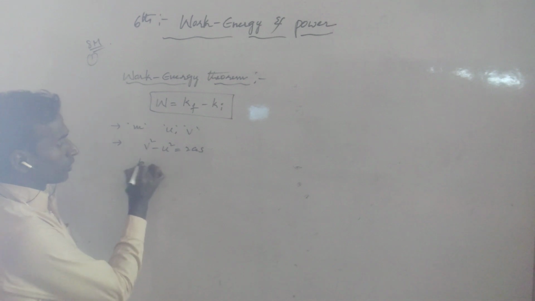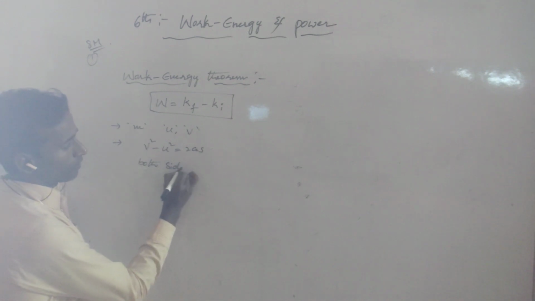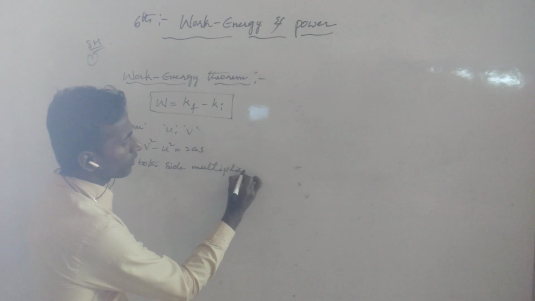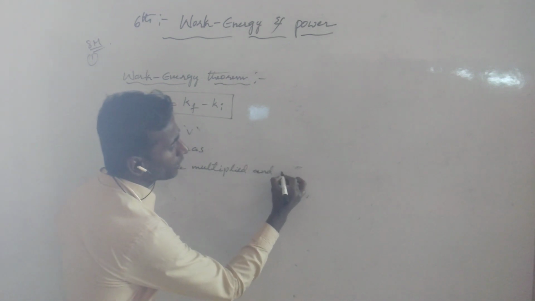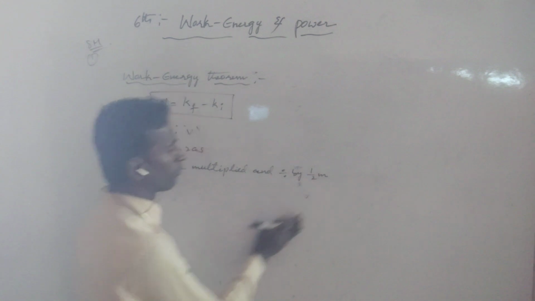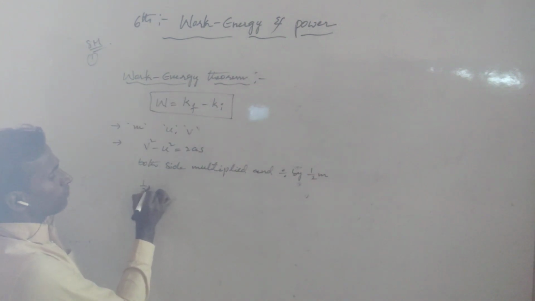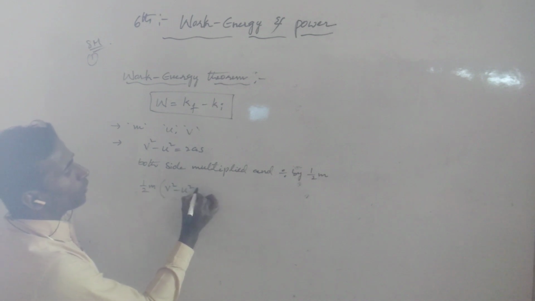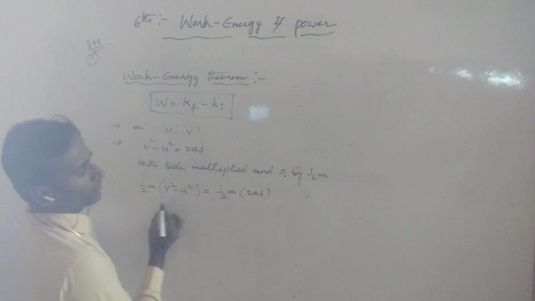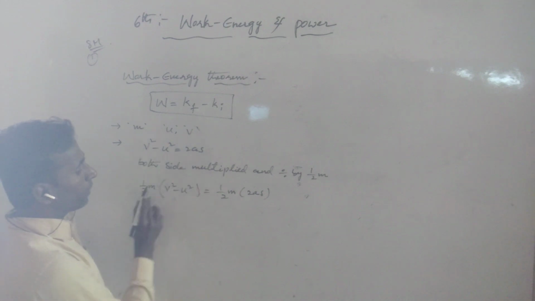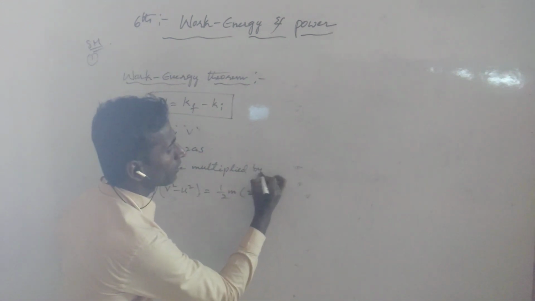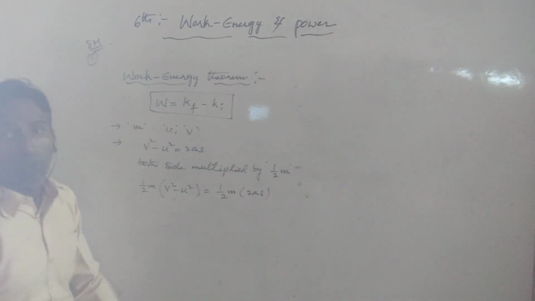For this equation, on both sides, we multiply by half m.